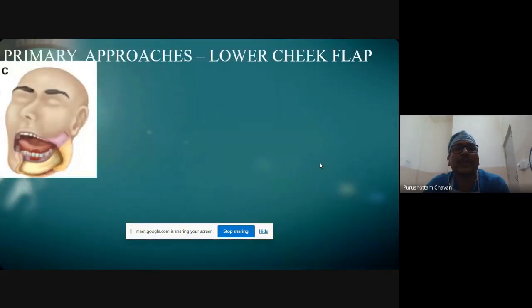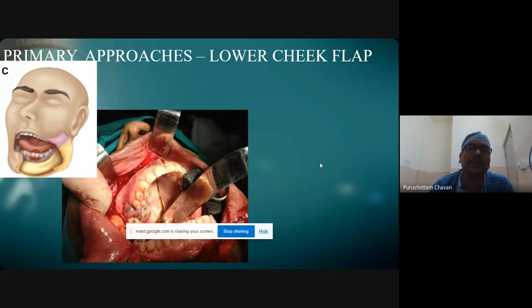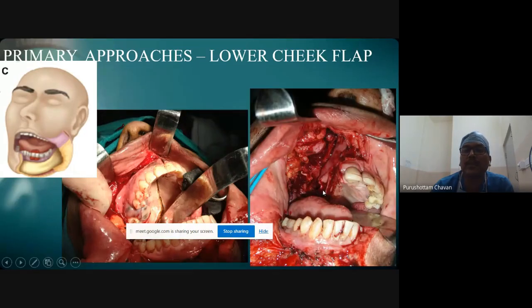If the lesion is a little big, I'm taking you through some approaches which are non-conventional. This can be addressed with a lower cheek flap. For example, here we have used the transoral approach and the lower cheek has been lifted up to the inferior alveolar foramina. You can make out the visibility of the tumor on the palate and it could be excised. Because of the radiological evaluation and good surgical planning, this was excised without giving any scar over the face.